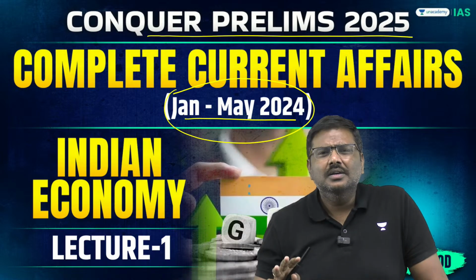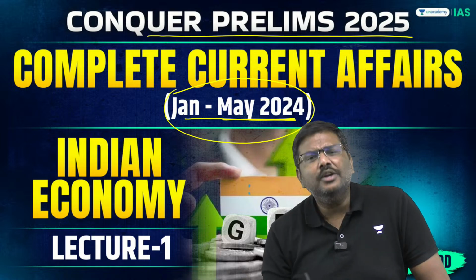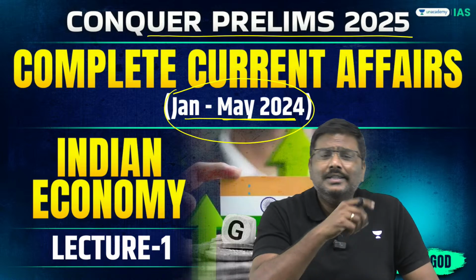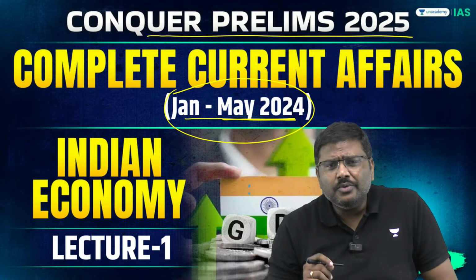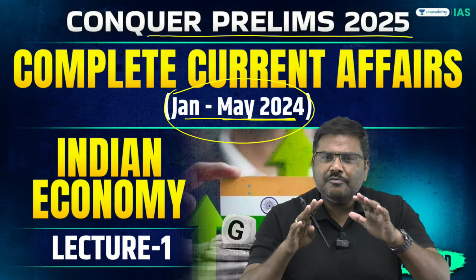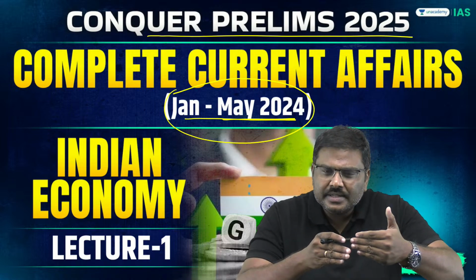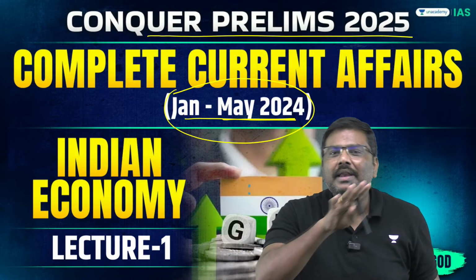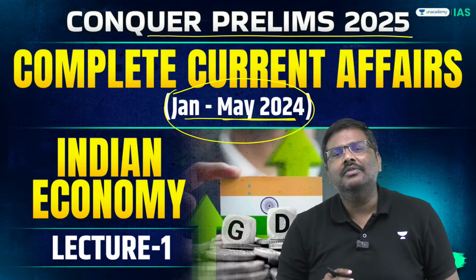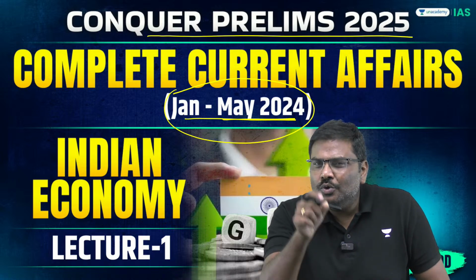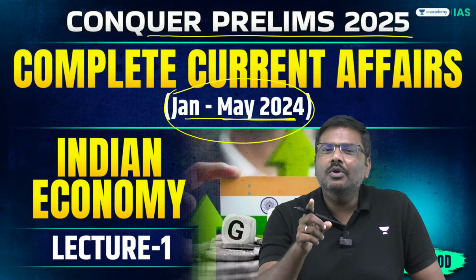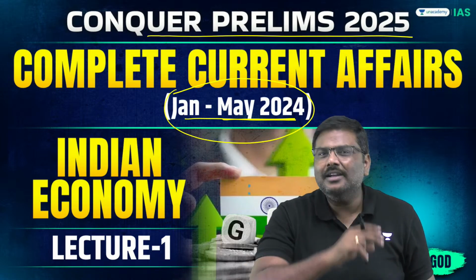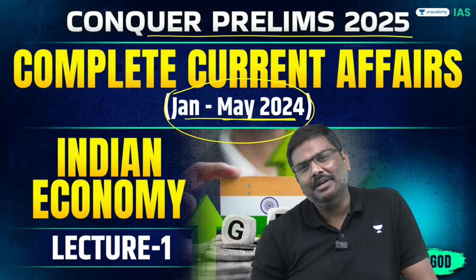And those who are wondering, sir, what about current affairs after May 2024? Because the UPSC might ask current affairs from October, November 2024 or January 2025. Have patience. This is only the first phase. In the subsequent phases, we are going to cover even the current affairs for the remaining duration of 24 and 25. So that by the time you go for the civil services examination, you will be equipped not only in terms of current affairs, but also the static portion that is required to ace the examination.